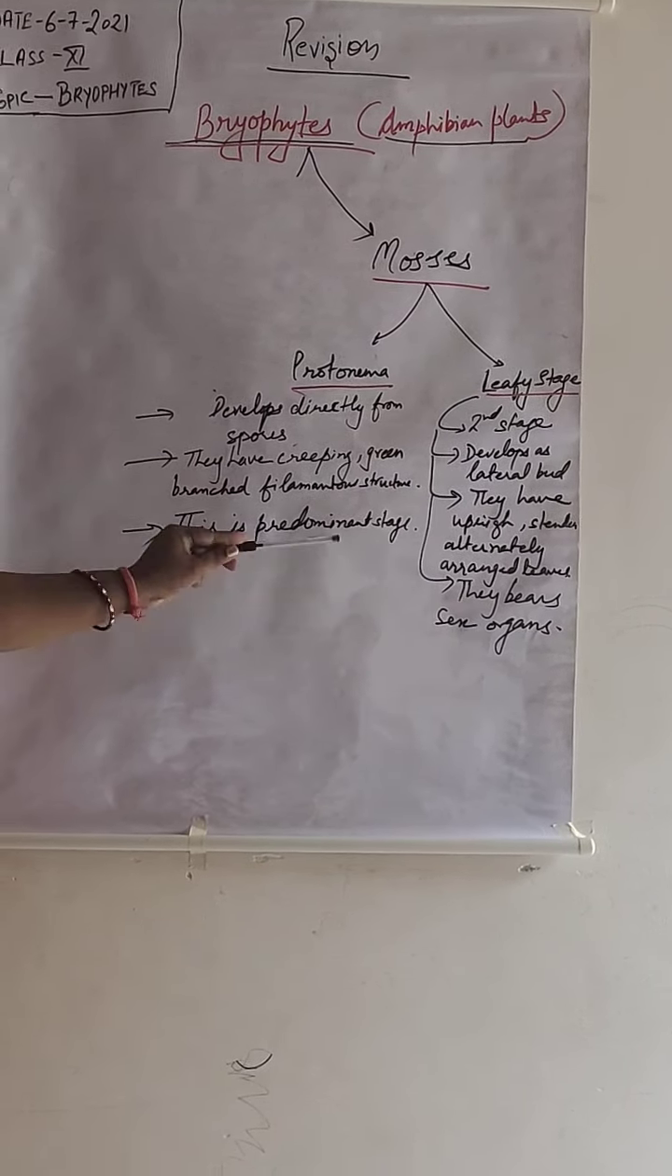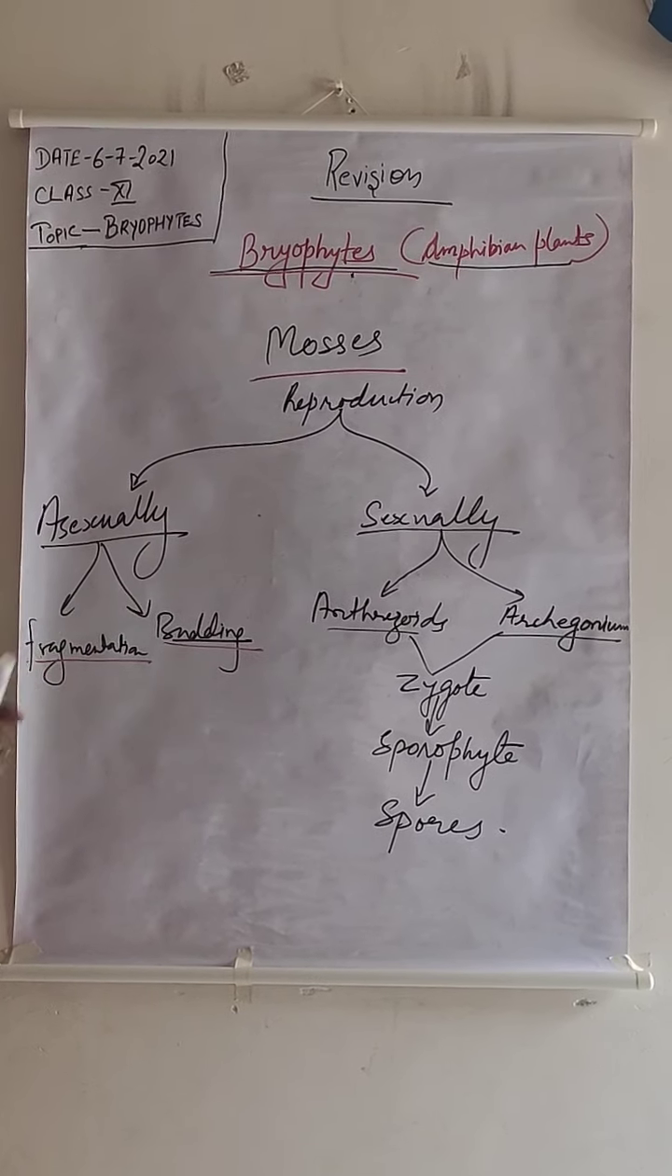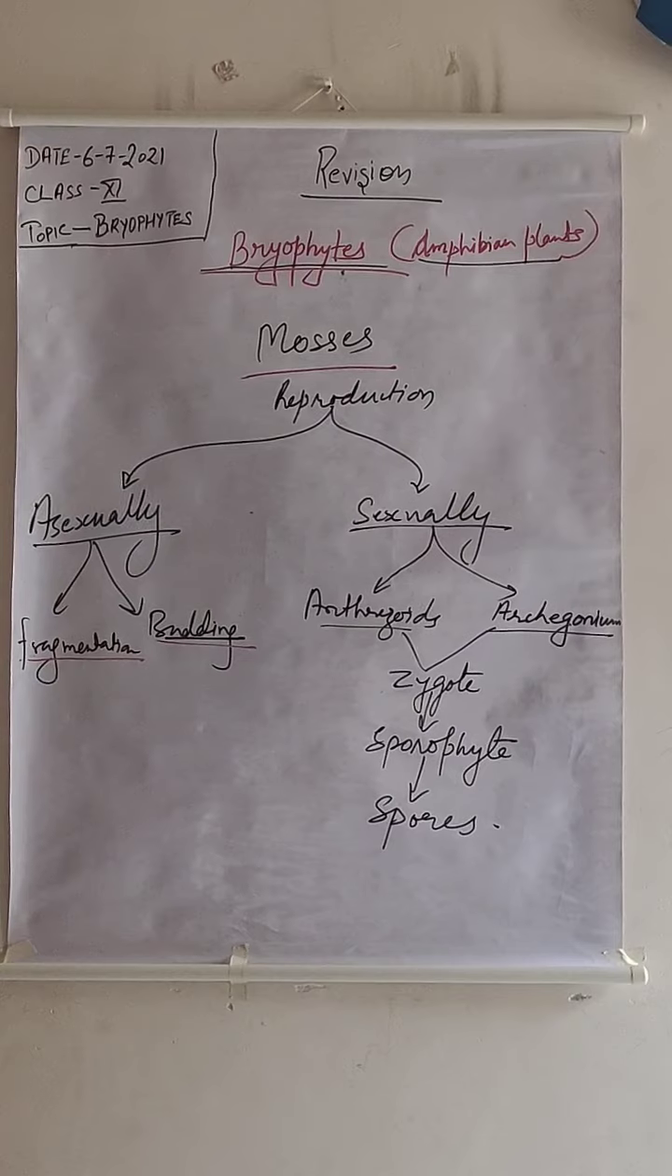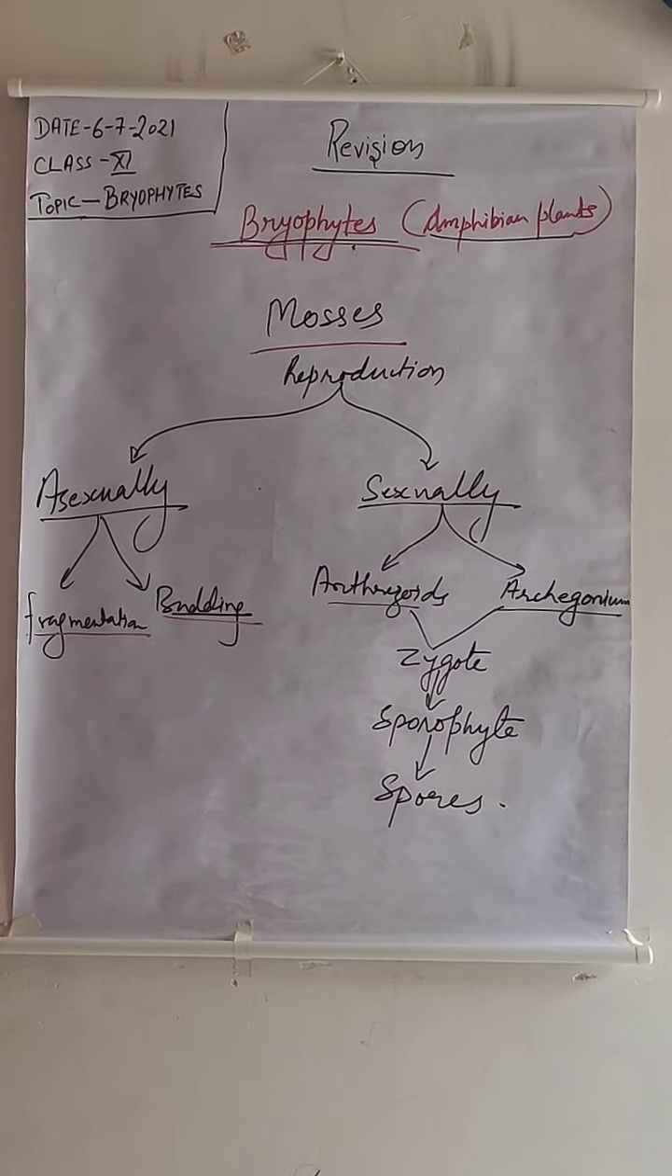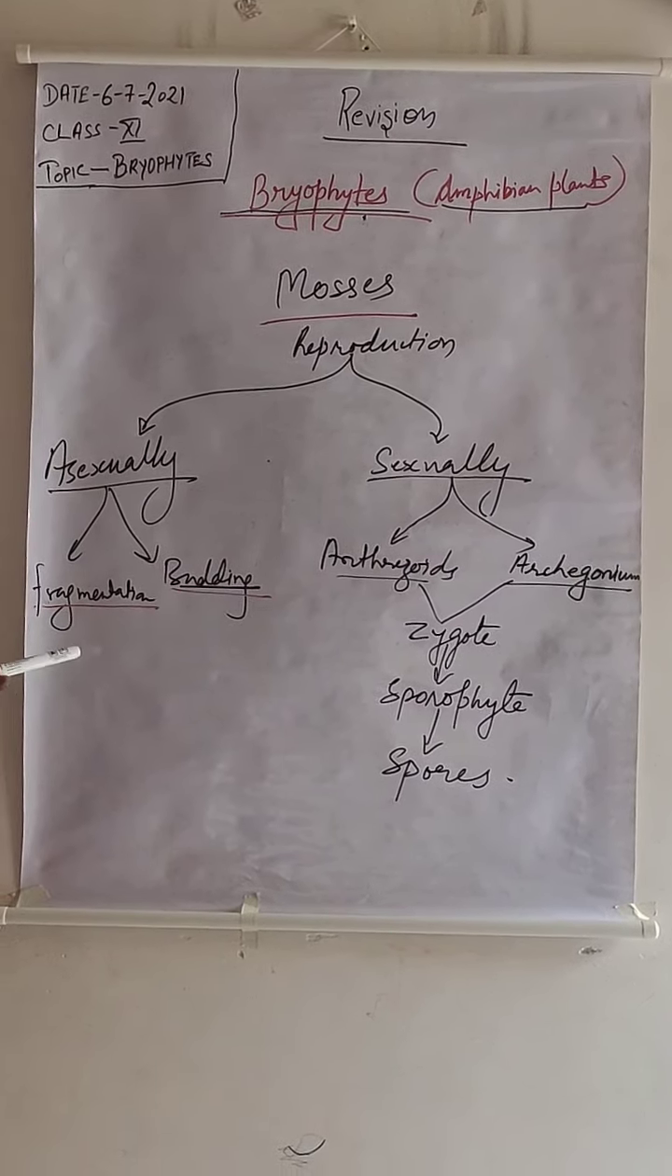So students, mosses also reproduce by both methods, asexually and sexually. When they reproduce asexually, they reproduce by both methods, fragmentation as well as budding. In budding also, when the buds become mature, they get detached from the parent body and develop into an individual.